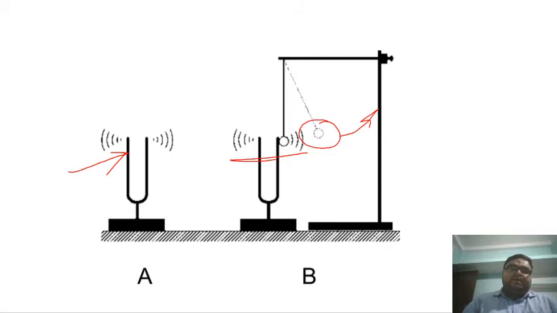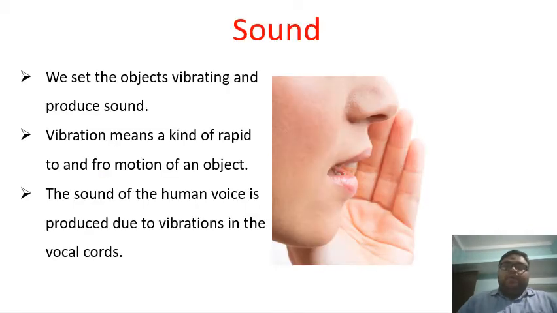So students, we set objects vibrating and produce sound. There cannot be any sound without vibration. So what is vibration? Vibration is just the to and fro motion of an object, right?